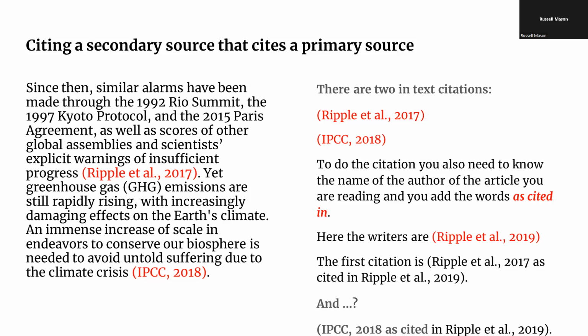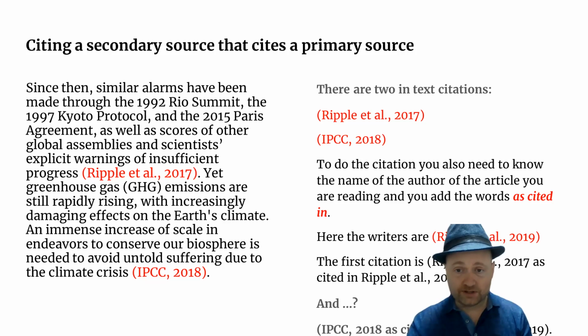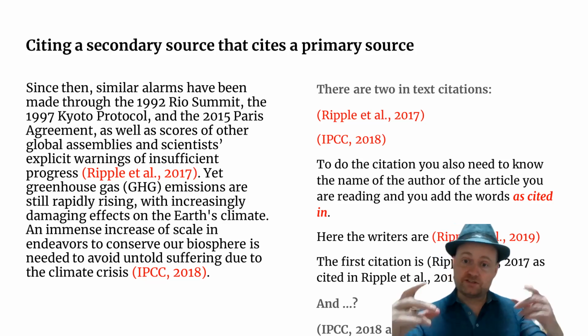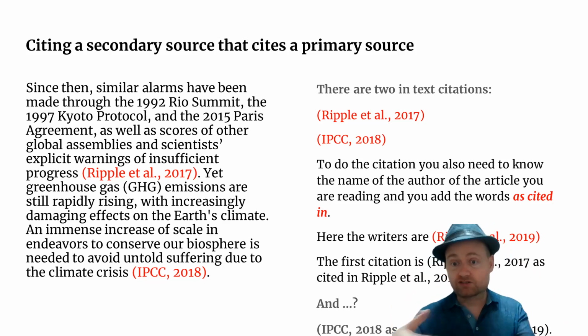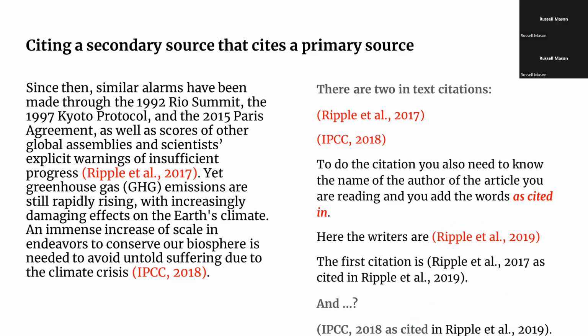And then you also include the secondary source that you read, which here is Ripple 2019. Now, you might think this is a confusing example, but actually it's not, because it's very, very common for people to give a citation for their own research. Often one research article will follow the next one in a series or a logical progression. So this is in fact a very common example where the person cites their own research. So in this case, Ripple is citing his own research that he did with the other group of people.